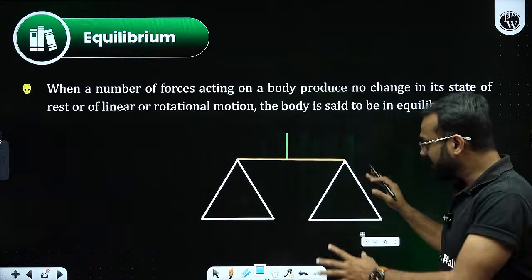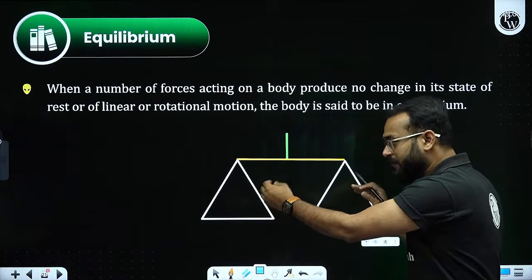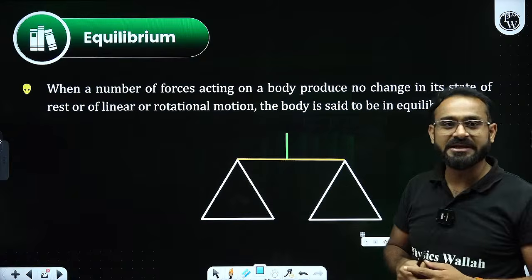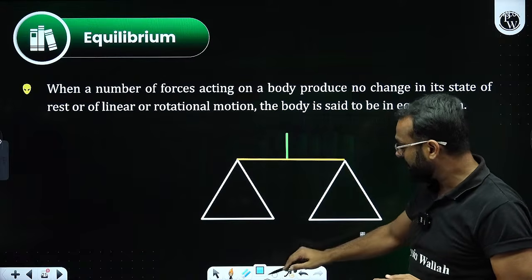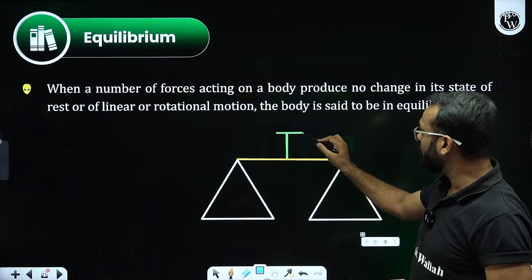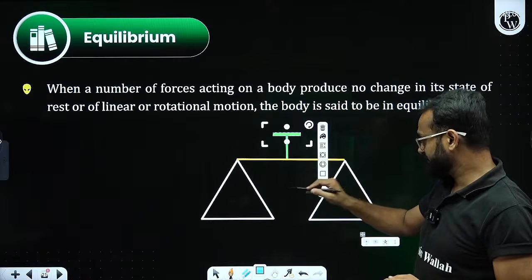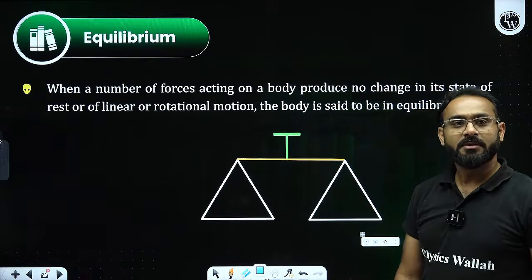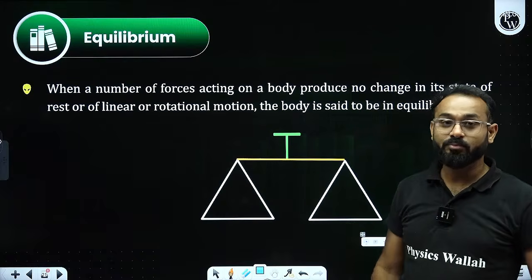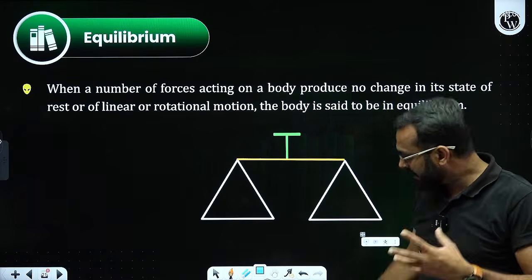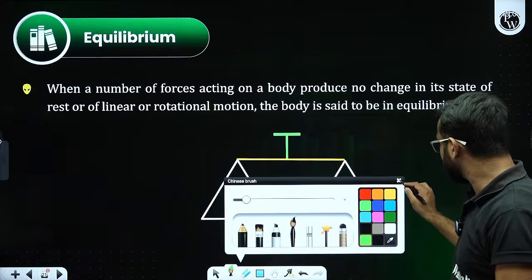There will be two sides where objects can be kept, and from here it can be held. The equilibrium says both sides are balanced. How to understand this?